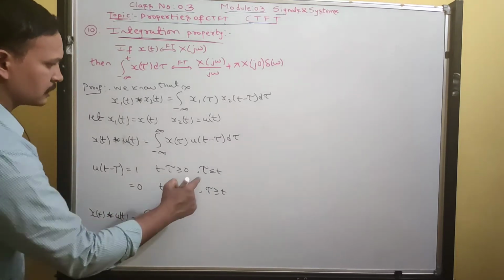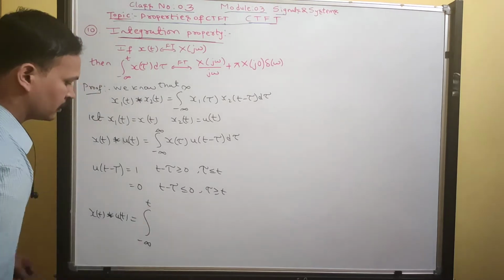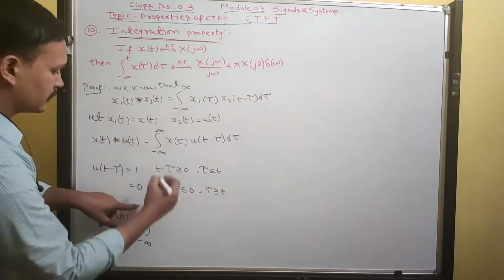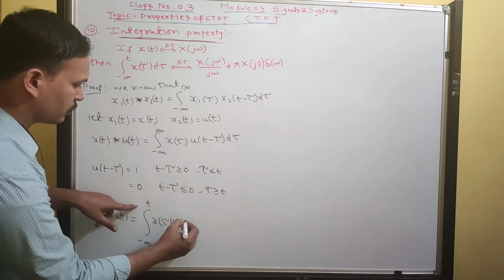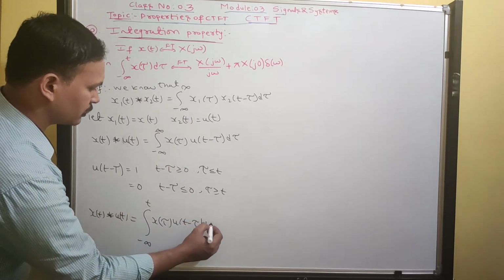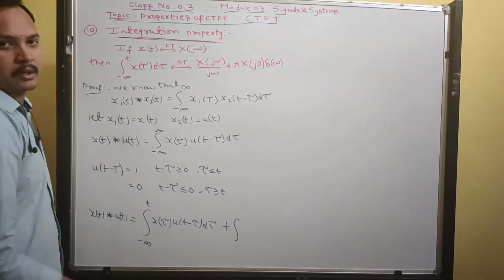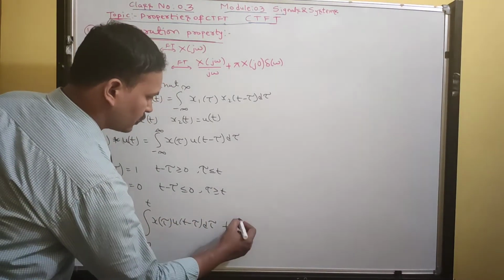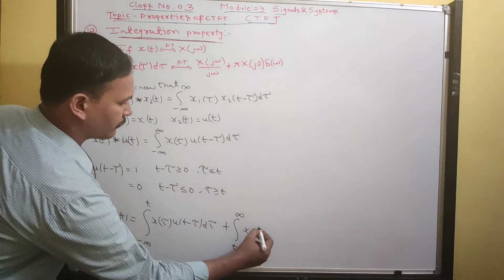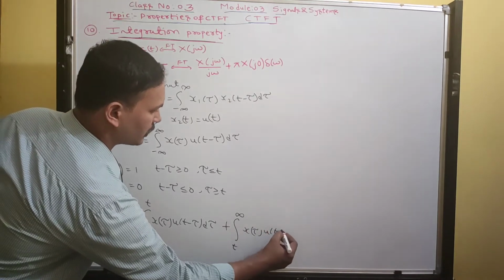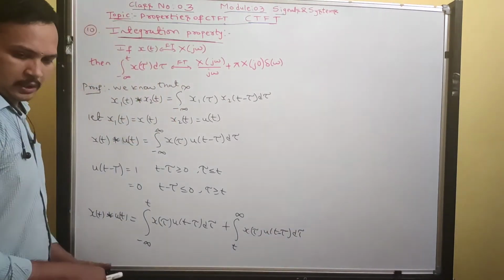So therefore from this we can write x of t convolution u of t as an integral. When tau is less than or equal to t, the limits vary from minus infinity to t: integral minus infinity to t of x of tau into u of t minus tau d tau, plus the integral for tau greater than or equal to t, where the limits vary from t to infinity, of x of tau into u of t minus tau d tau.